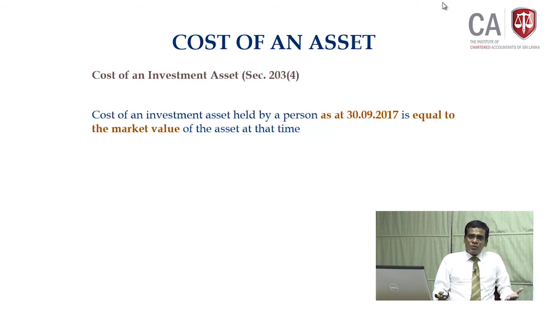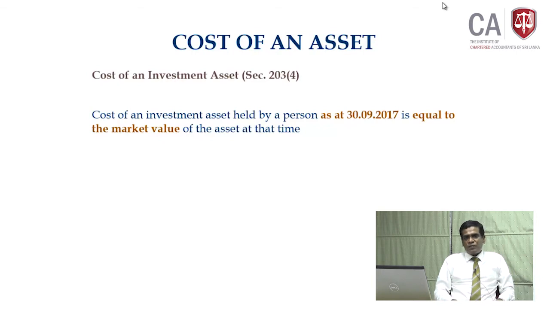Sometimes if you sold a house today that was bought maybe 30 years ago, almost the whole gain is covered under this and is not going to be taxed, because it becomes part of the cost. You push up the cost to the market value. So the gain will be a very small amount.